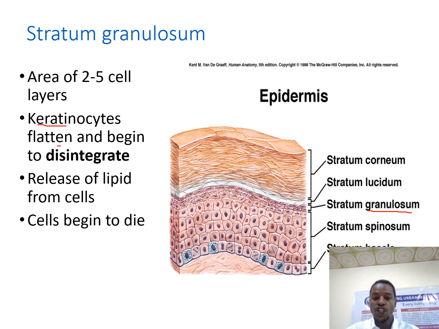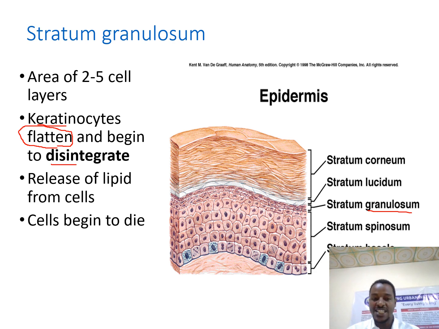They were cuboidal in shape, and now they are becoming squamous, becoming flattened. The contents of the cell start to disintegrate, and the cytoplasmic contents start to die.